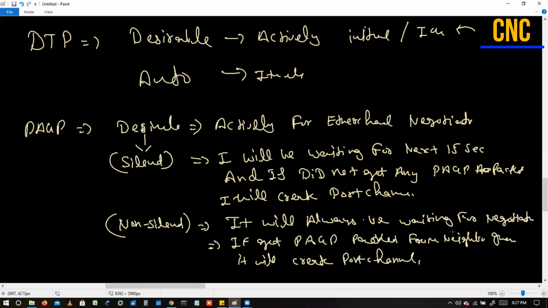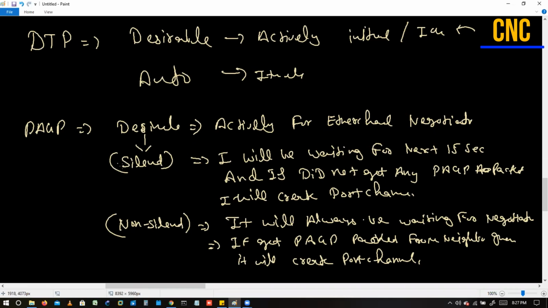One is silent. The silent is by default. So once we choose desirable, the desirable comes with silent, right? And if it did not get any packet from the neighbor till 15 seconds, it will create the port channel. But we can also configure non-silent, right? And if we configure non-silent, at that time the device will always wait for the PAGP packet, and if it did not receive, it will never configure the Ether channel.